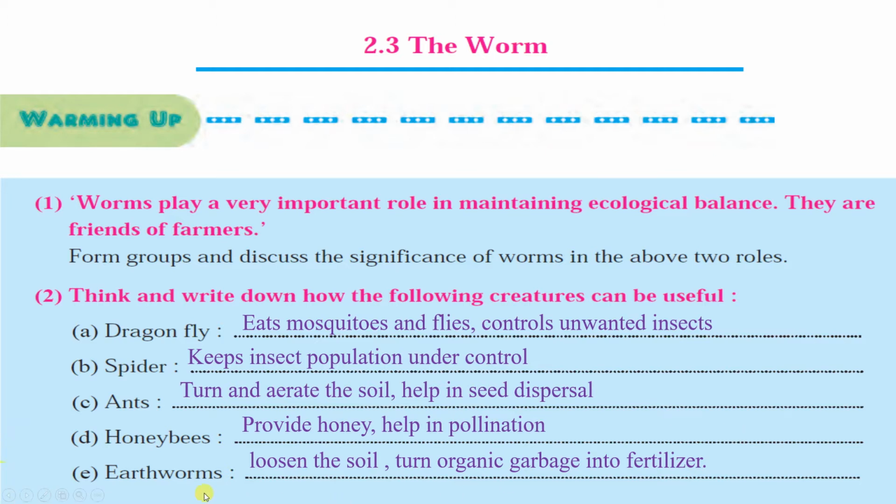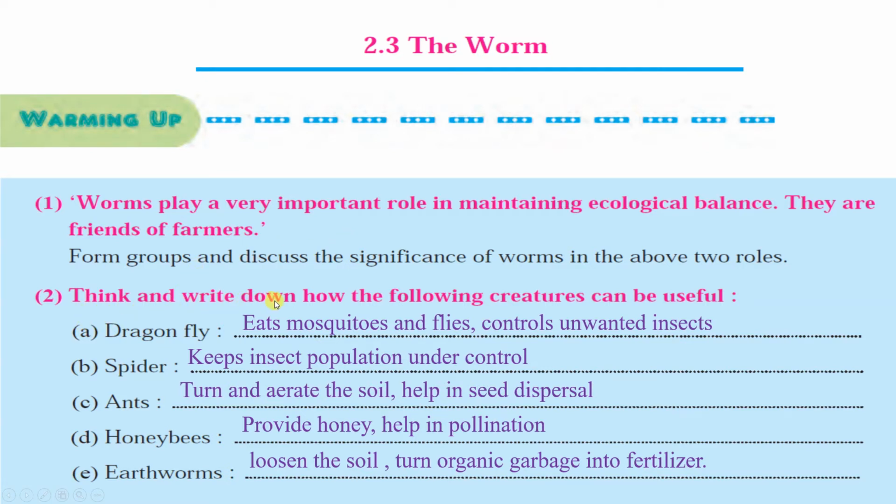Worms play a very important role in maintaining ecological balance. They are friends of farmers. So form groups and discuss the significance of the worms in the above two roles. So here we can say what is the role of the worm. Whatever garbage is there, from that worms are preparing fertilizer, and also worms are loosening the soil, and because of that the texture of soil is very good for crops, and that's why it is said that worms are the friends of farmers.